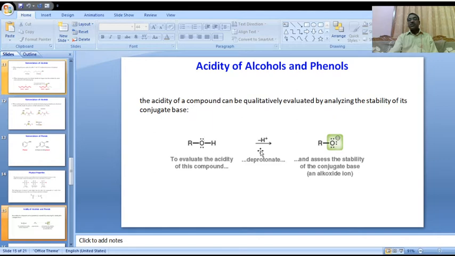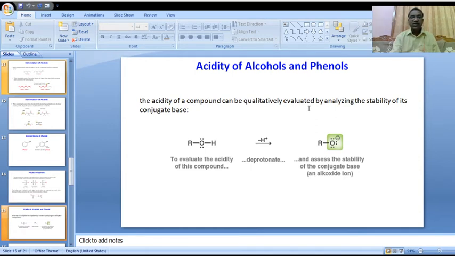After deprotonation it gives an alkoxide ion, RO minus, and we assess the stability of this conjugate base.